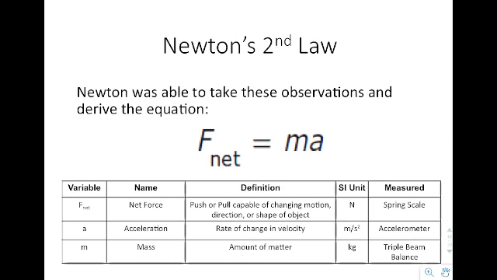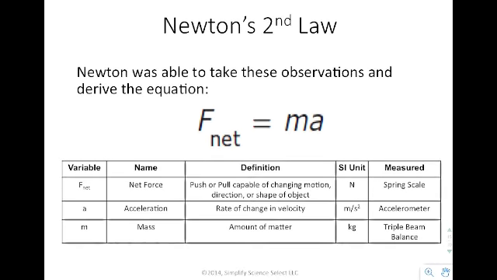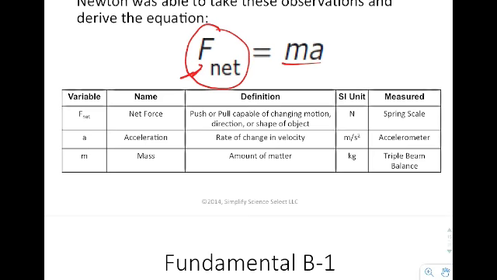So now you come to Newton's second law, and this is the actual equation form of this. Newton was able to take all of these observations and derive the equation F net equals ma. Now you should be familiar with the concept of net force by now, where it's the sum of all the forces, or the combination of all the forces acting on the object. It's the combination of all the forces that results in the acceleration. Mass and acceleration you should be familiar with already. So let's look at some examples.